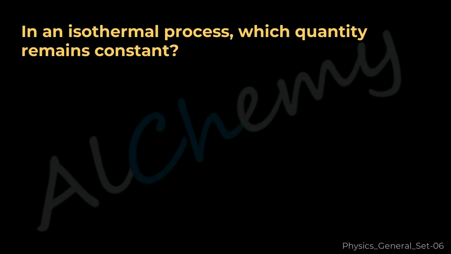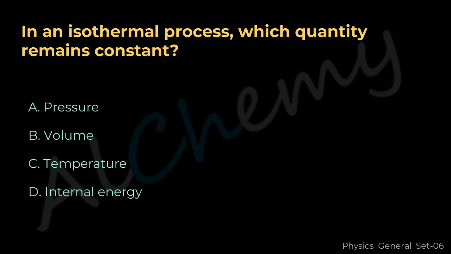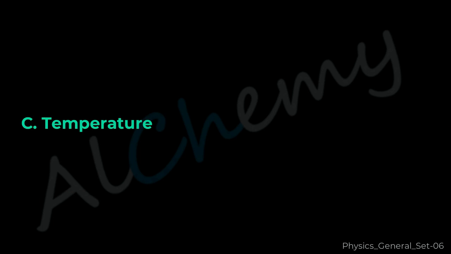Question 16. In an isothermal process, which quantity remains constant? A. Pressure. B. Volume. C. Temperature. D. Internal energy. The correct answer is C.